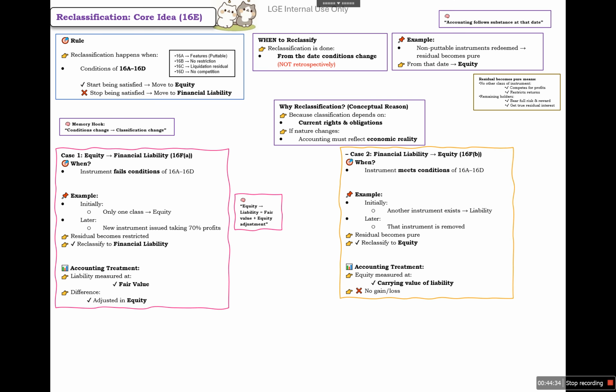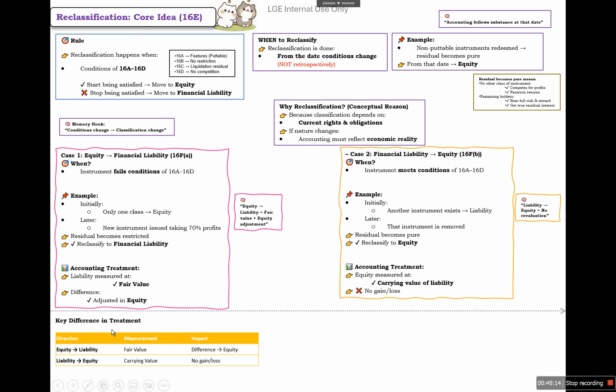So next is financial liability becoming equity, when the instrument meets the conditions of 16A to 16D. For example, initially another instrument exists, so we classified it as a liability. Later on, that instrument is removed, so the residual becomes pure. So we need to classify it as equity. The accounting treatment will be that we need to measure the liability at the carrying value. In the earlier case we measured at fair value, but in this case we need to measure at the carrying value of the liability. There will not be any loss or gain.